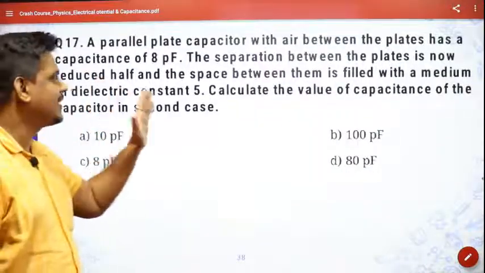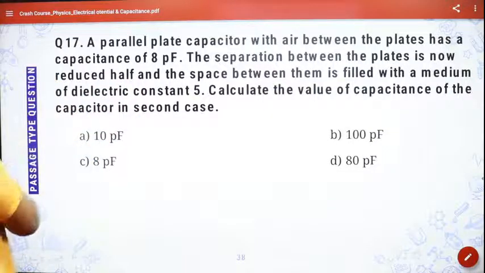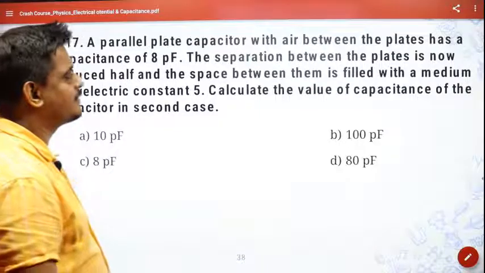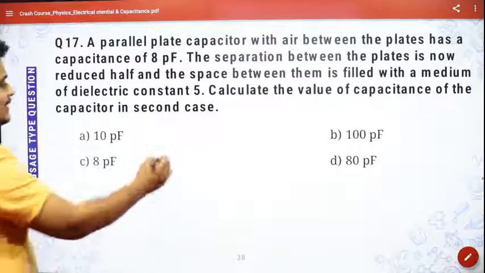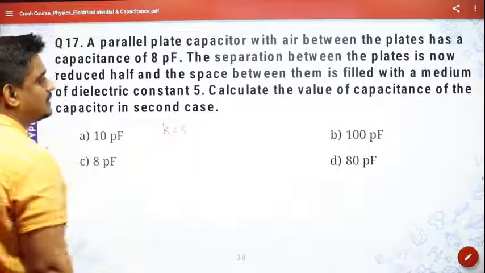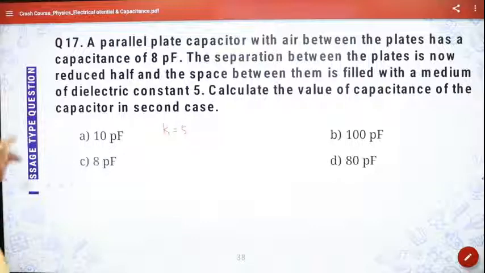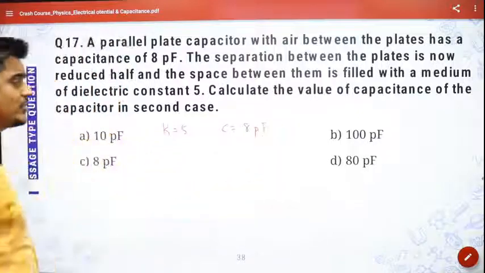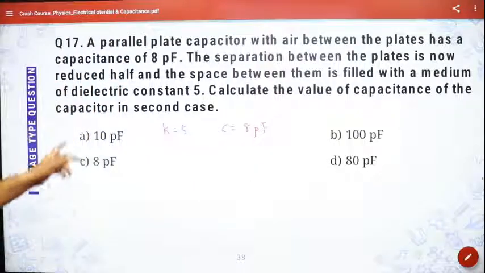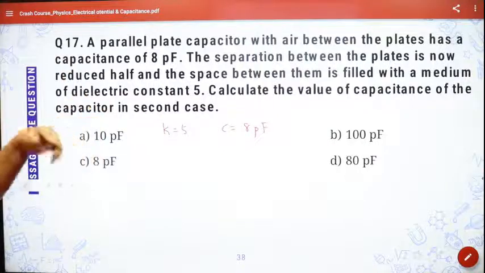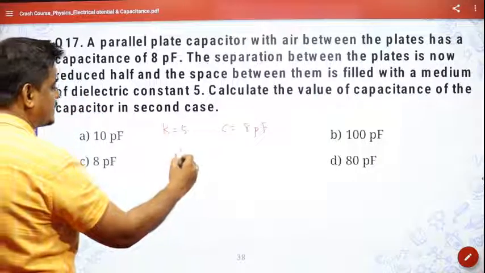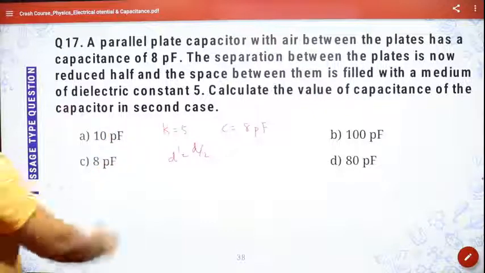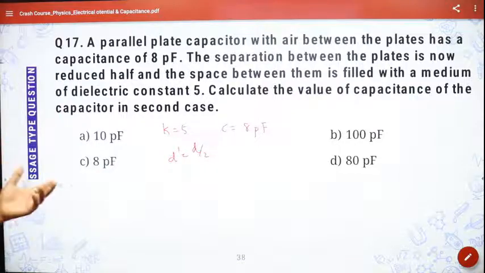A parallel plate capacitor with air between the plates has a capacitance of 8 picofarad. The separation between the plates is now reduced to half, and the space between them is filled with a medium of dielectric constant 5. So they have given K is equal to 5, isn't it? And they have given that capacitance initially was equal to 8 picofarad. Pico is 10 to the power minus 12, for your knowledge. And the separation between the plates is now half, so D dash has become D by 2. And the space between them is filled with this K, and calculate the value of capacitance in the second case. So now you have to find the value of capacitance.